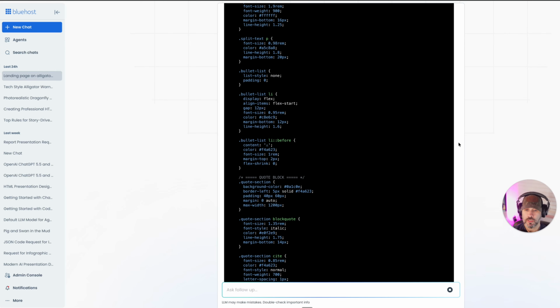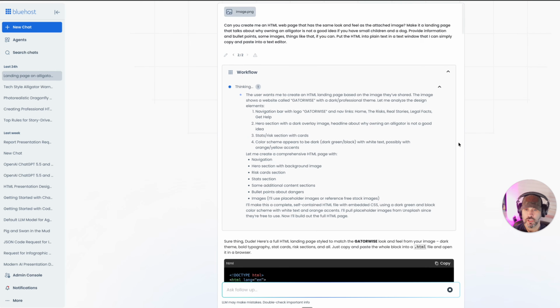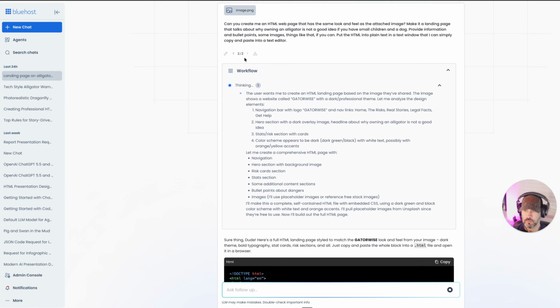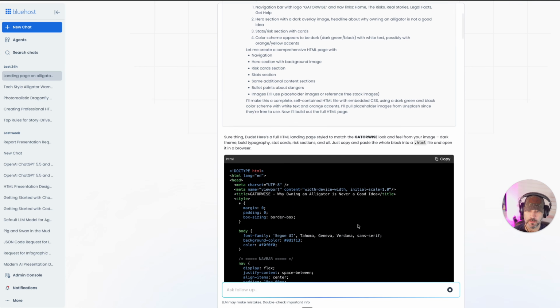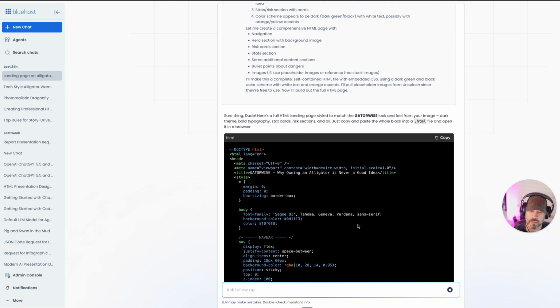I wanted to just go back here. There was one thing that I had to change because you're going to see that this is the second response. One thing that I forgot to add was to put the HTML into plain text in a text window, that I can copy and paste into a text editor, like before, or the code window, I should say. So I can just copy this into the text editor and go from there. I just wanted to mention that because I forgot to put that in there and I had an issue and I wanted to get through it. It was my fault. So let's let this finish building and take a look at how it came out.